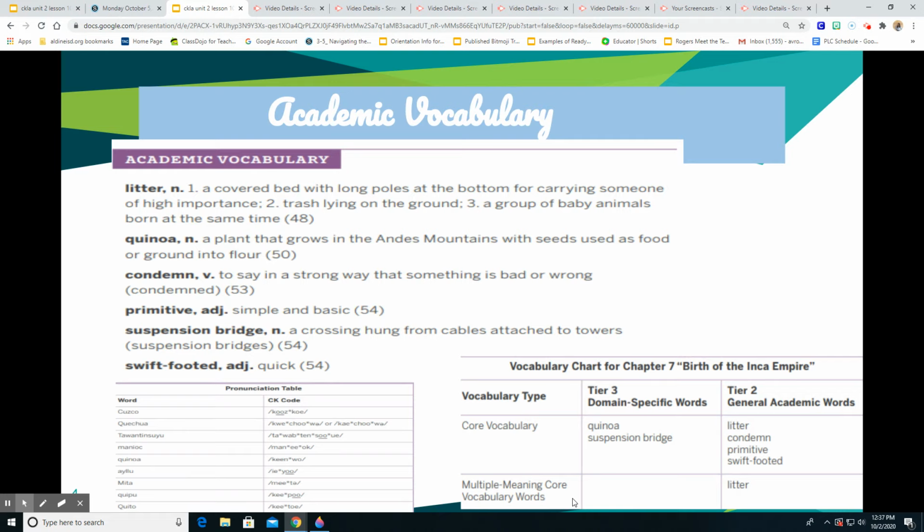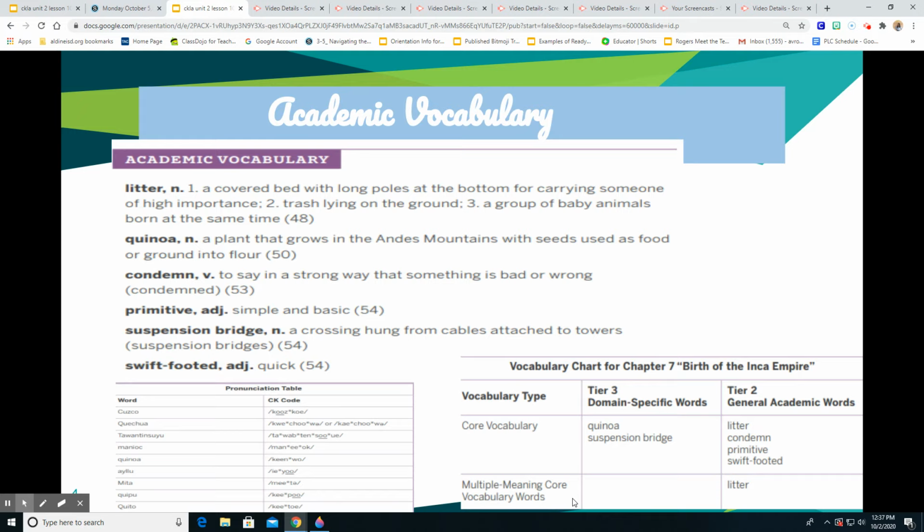So, I know you might have heard of litter, which means when you see trash on the ground. Also, a litter of baby kittens, as well as something that you can carry someone of importance on, maybe a king or queen. Your next vocabulary word is very special to me.